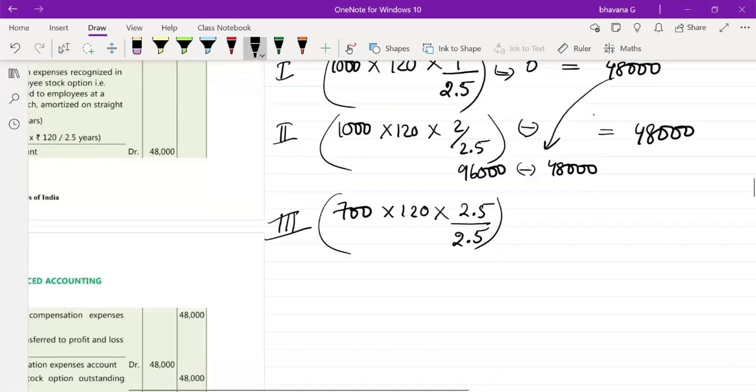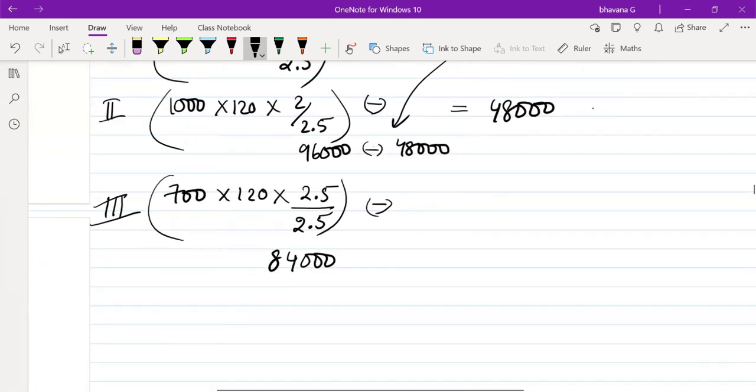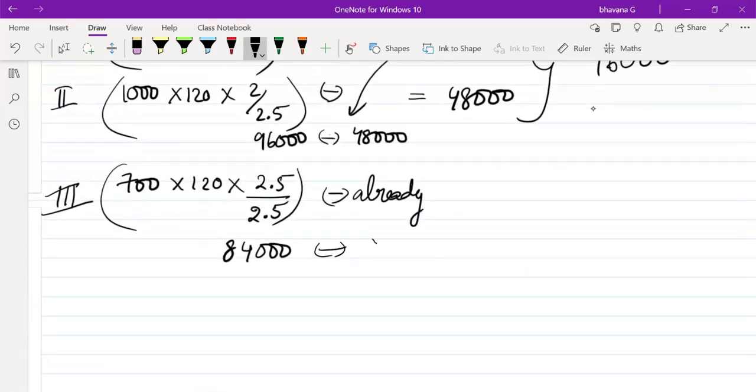Okay. So what happens here? It will be 700 into 120 into 2.5 by 2.5. This will be 84,000 rupees. From this, how much have you already taken into account? You have to see how much you have already recognized. It is 48,000 plus 48,000, which is nothing but 96,000 you have already recognized. See, you only had to recognize in total 84,000 rupees for all the 2.5 years.